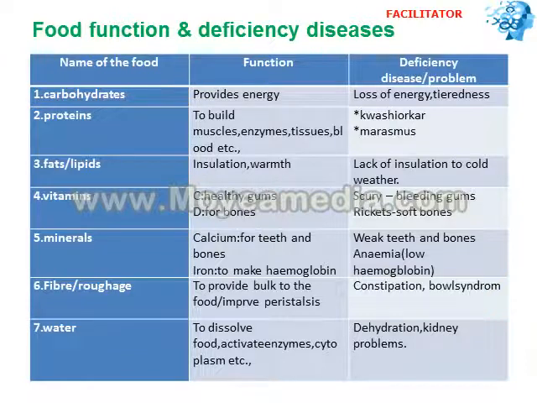Then the second class of foods, proteins. Their function is to build muscles, enzymes, tissues, blood, etc. And the deficiency of proteins is kwashiorkor, and another disease is marasmus. With kwashiorkor and marasmus, we see in kids and elders a protruding body where bones are clearly visible, and the face is fluffy. These appearances are the symptoms of kwashiorkor and marasmus.